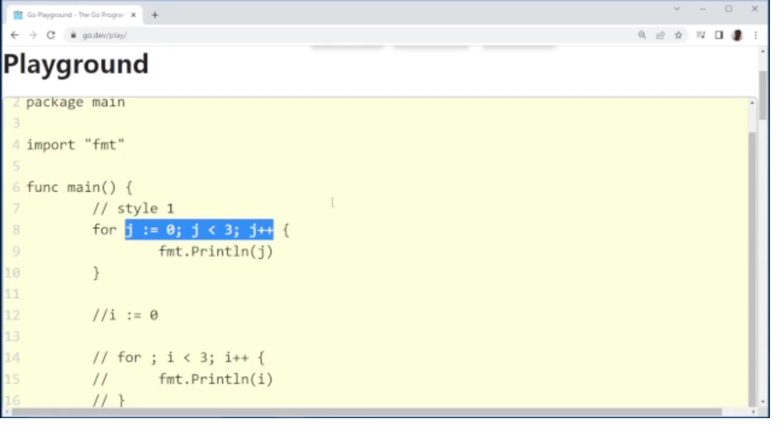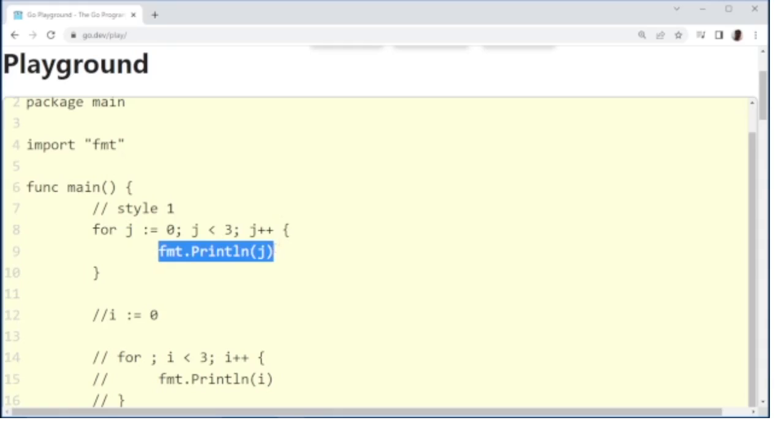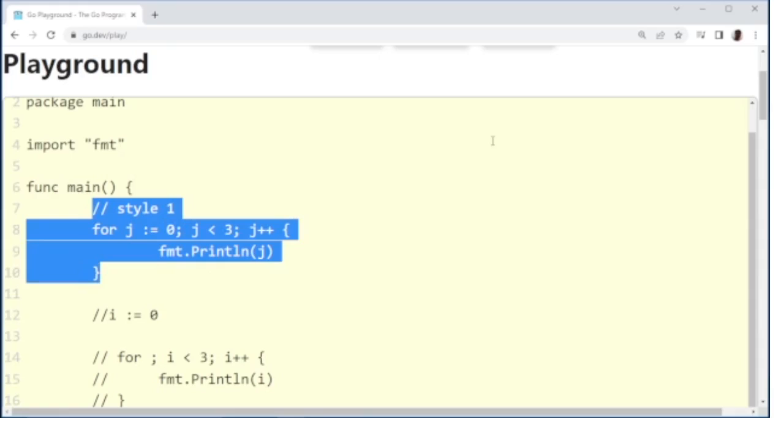Conditions are there. j is initialized with 0. j is incremented by 1 every time. After executing this line, it will go until j less than 3. That means if I execute this loop, then we will get value 0, 1 and 2.